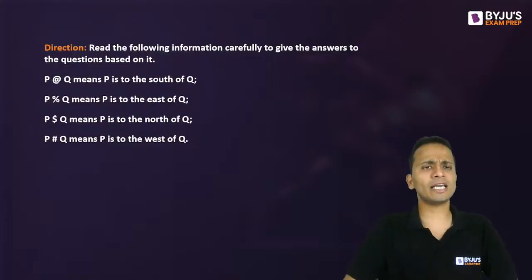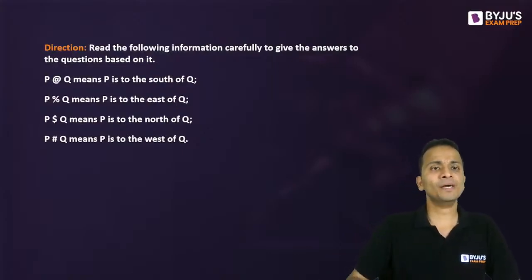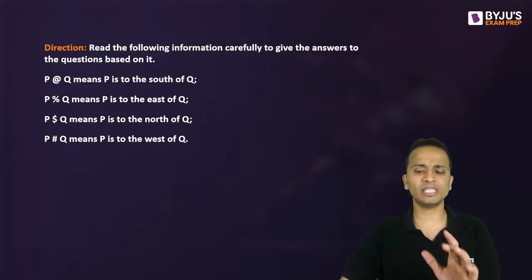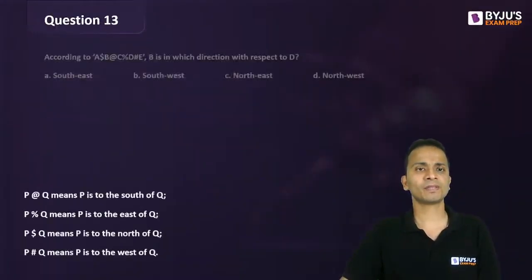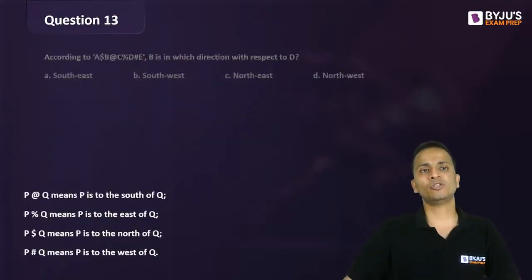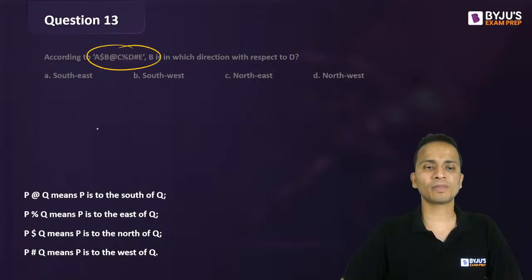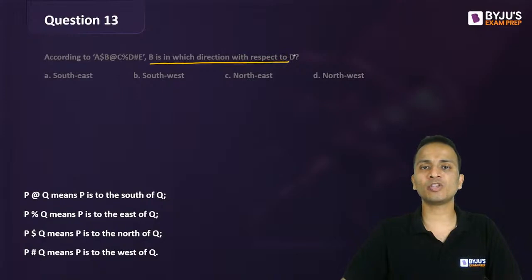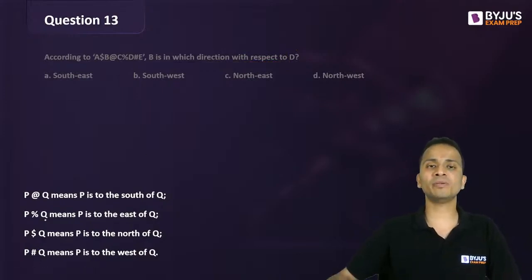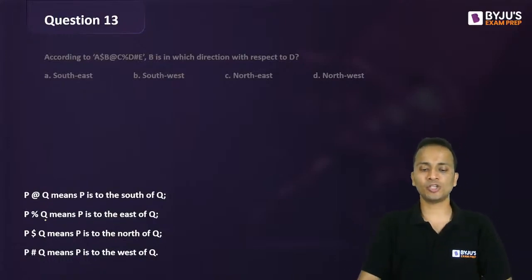Now last question, again coded directions. So P at the rate Q means P is to the south of Q and so on. So these are four codes that are given to you. I'll directly take you to the question where these codes will also be given. All right. So wait, this is it. So according to this expression, B is in which direction with respect to D?